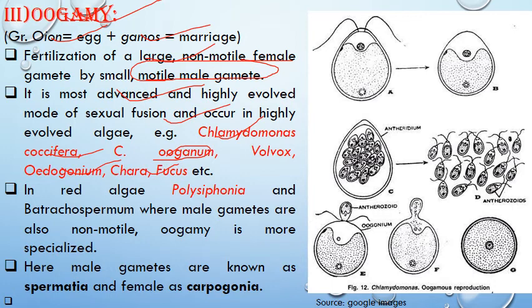In case of red algae, Polysiphonia and Batrachospermum, the male gametes are also non-motile. So both the fusing gametes are non-motile. So this type of oogamy is highly specialized. Here the male gametes are known as spermatia, and the female gametes are called carpogonia. We will also study this in detail in the case of Polysiphonia.